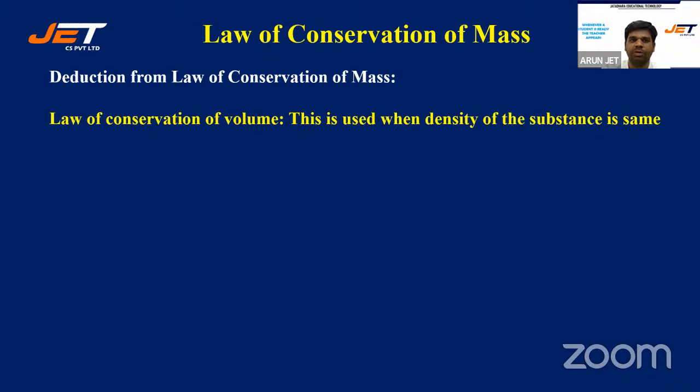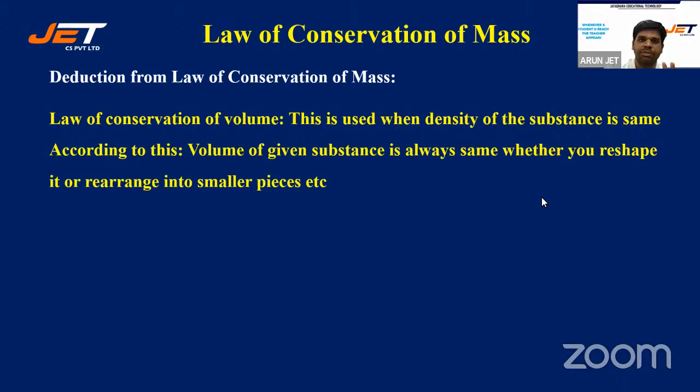For example, law of conservation of volume. When the density of the substance is the same, and mass is constant, volume also remains constant. Volume of a given substance is always the same whether you reshape or rearrange into smaller pieces. As an example, a sphere is being divided into small spheres, or a sphere is reshaped into a cube, or small droplets of water are coalescing to form a bigger droplet of water.